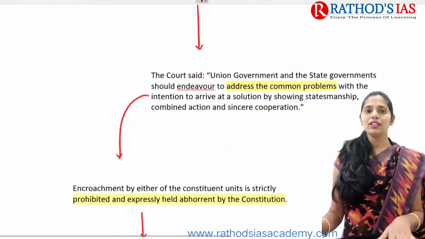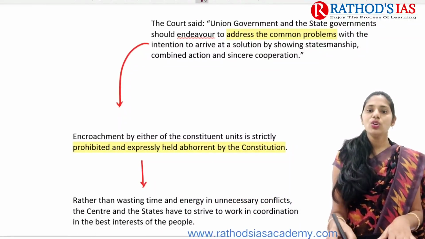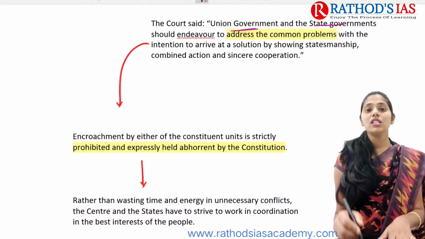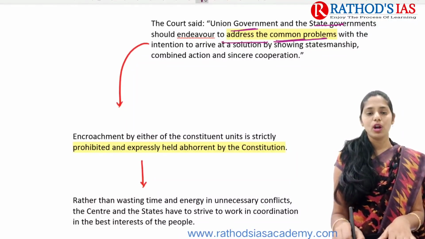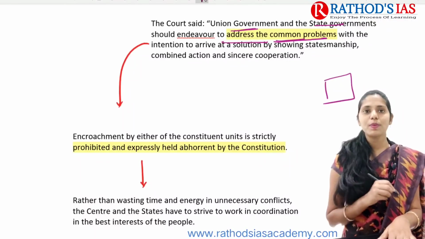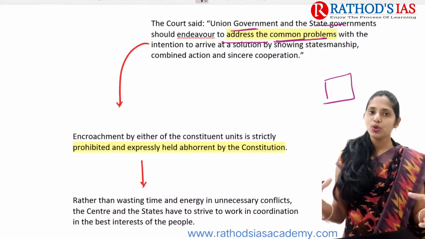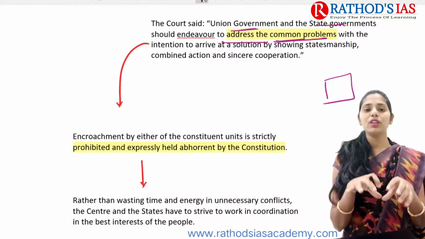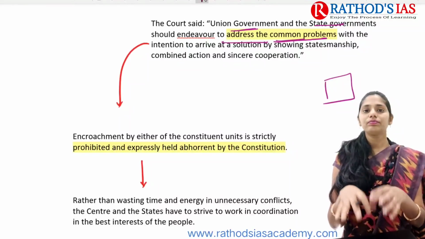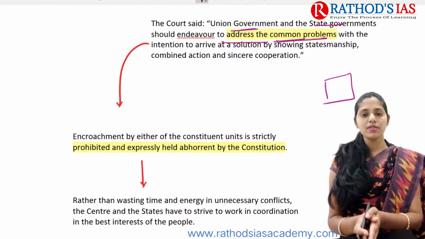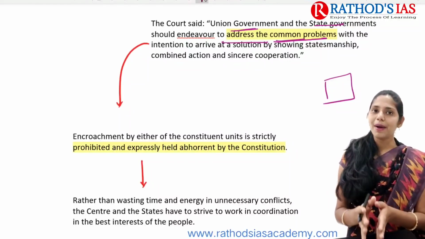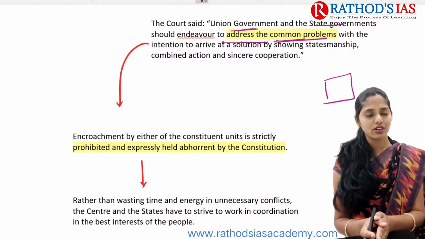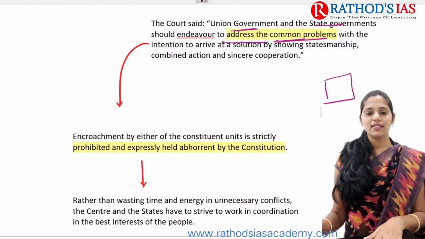The court in this case said that the union government and the state governments should endeavor to address common problems. Whatever the common problems between the center and the state, they both need to come together and come up with a proper solution. They need to take combined action, and sincere cooperation is required between the central and state governments.